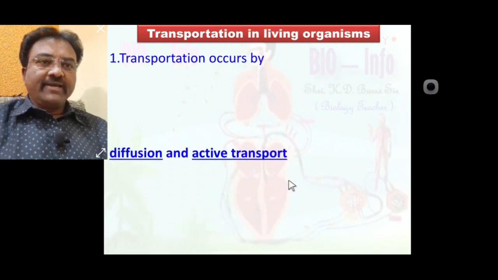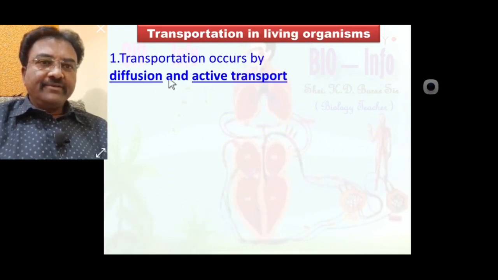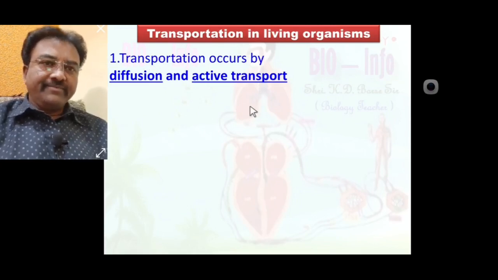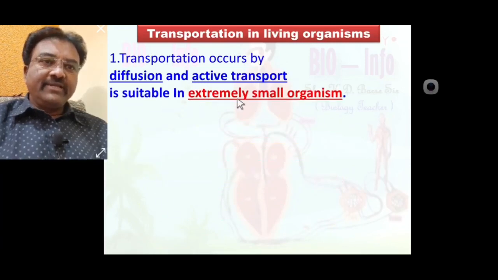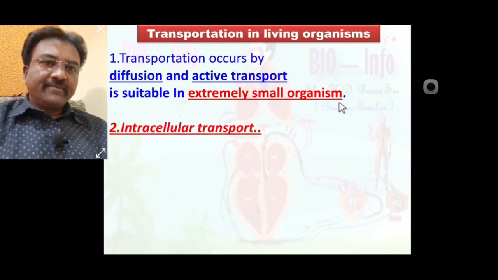Transportation occurs by diffusion or active transport. Diffusion and active transport are suitable in extremely small organisms.